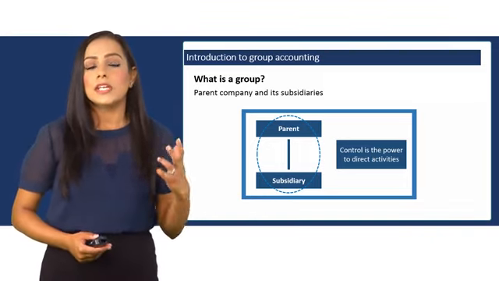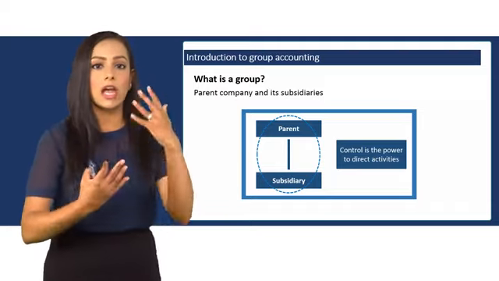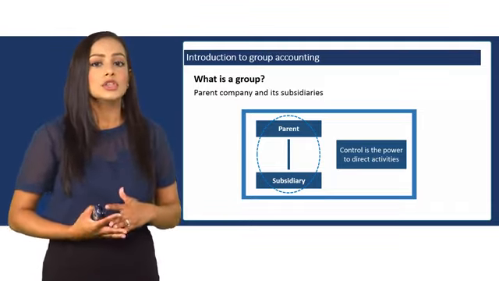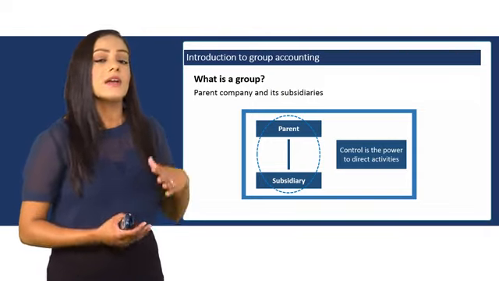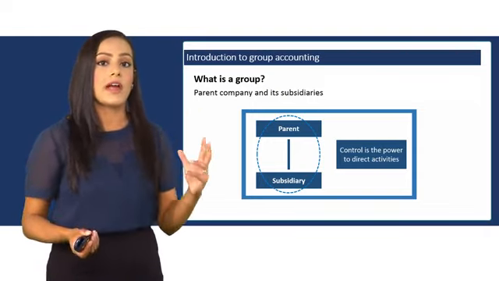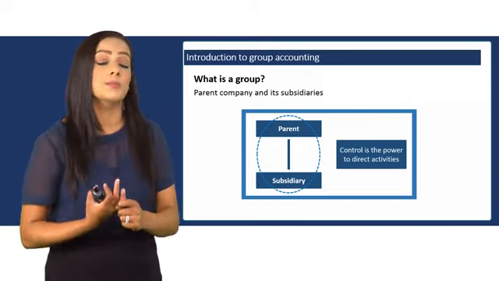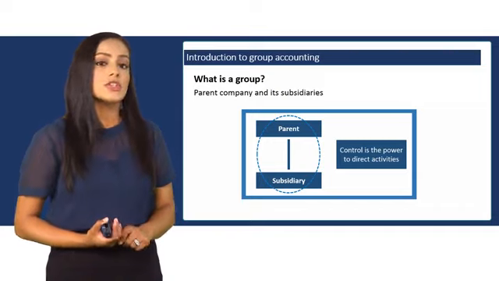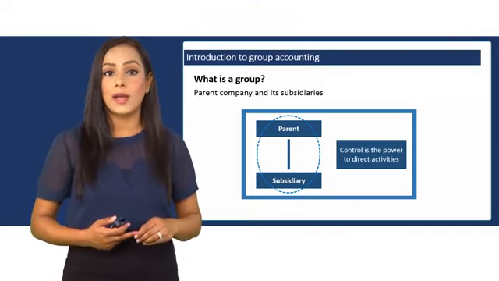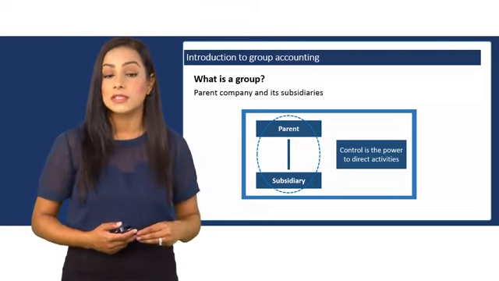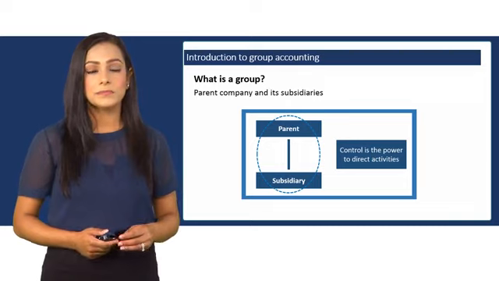So what we need to do is to remove any transactions that occur between the two. So we are applying substance over form. The single accounts do not provide shareholders with enough information on how the group is performing. So we try to prepare the consolidated accounts in such a way that the parent shareholders can understand exactly how the group is performing.